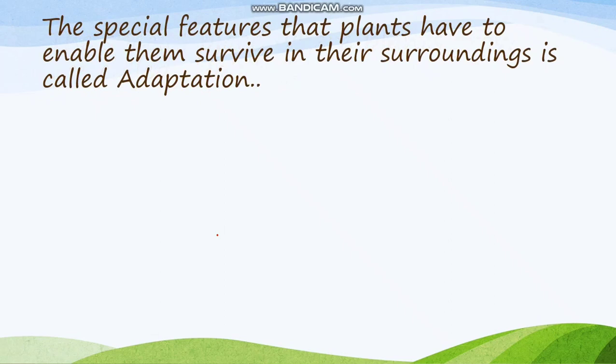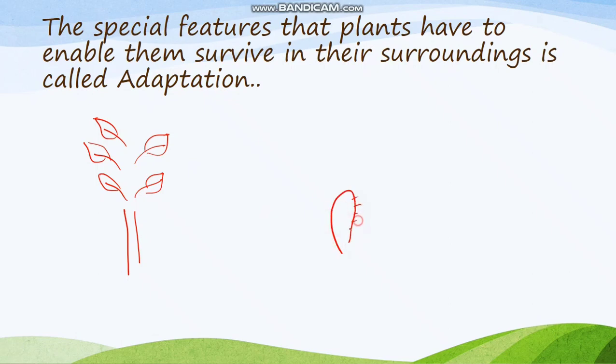Next, adaptation. The special features that plants have to enable them to survive in their surroundings are known as adaptation. It is because of adaptation to their surroundings that plants look different too. For example, we see normal plants having proper leaves, stems, and flowers, but a plant which grows in the desert has spines over it.